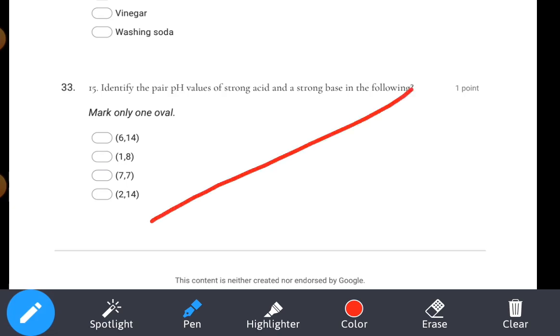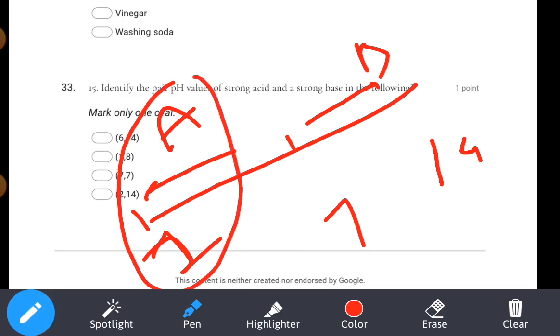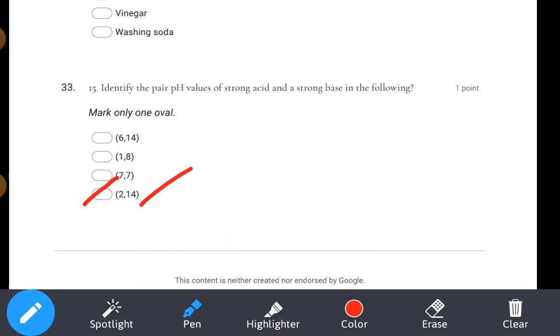If you take the scale from 1 to 14, at the center 7 is there. The lesser the pH value, the more acidic in nature. The greater the pH value, the more basic in nature. So here 2 and 14. Option number B is our answer.